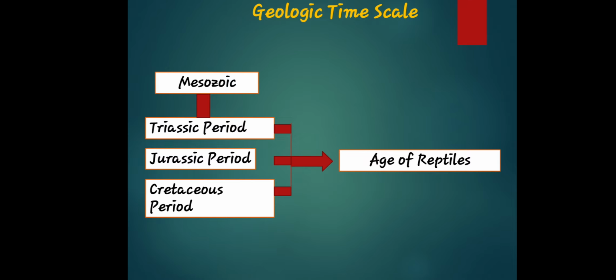In the Mesozoic era, we also have a list of periods. We have the Triassic period, Jurassic period, and Cretaceous period. That's why the Jurassic and Triassic periods are mentioned, because the age of dinosaurs is in this era. Aside from dinosaurs, the age of reptiles is also in the Mesozoic era. Okay, so that's it.